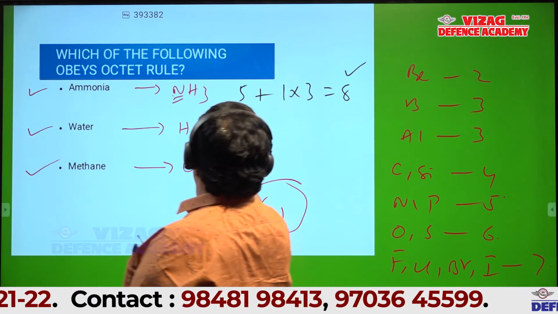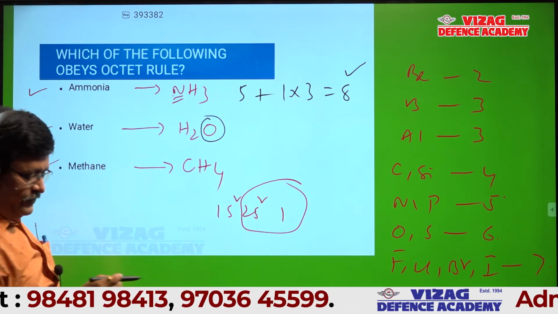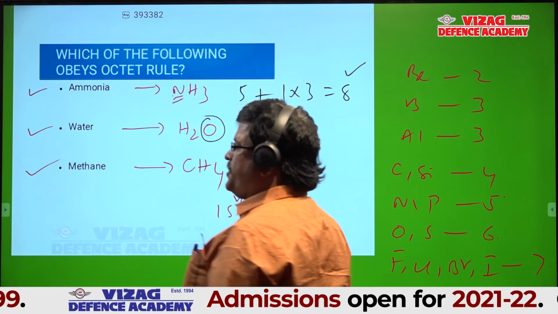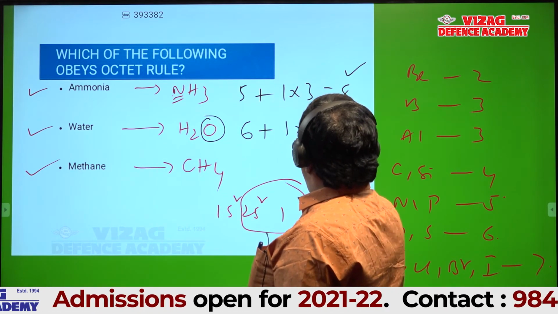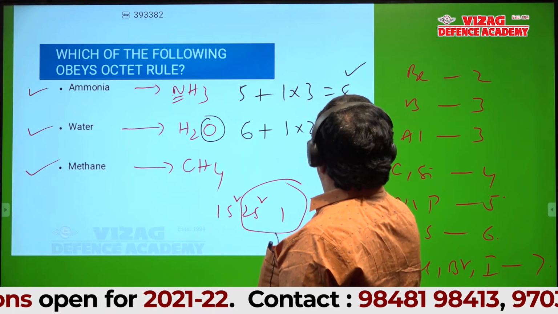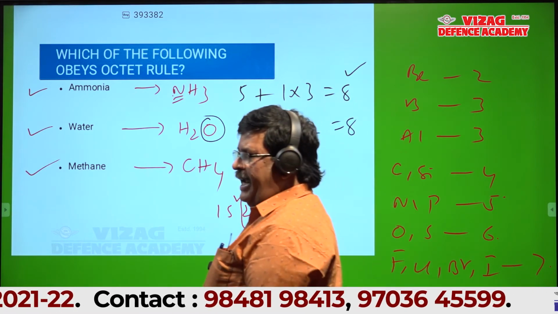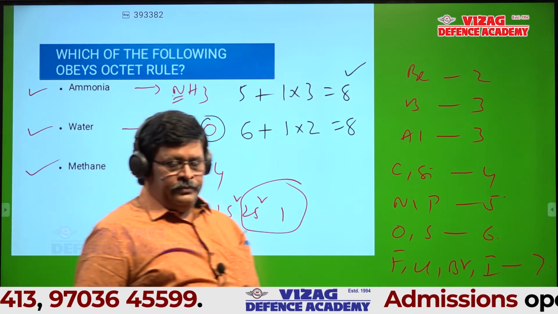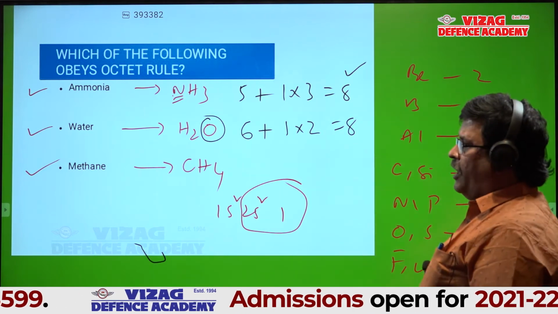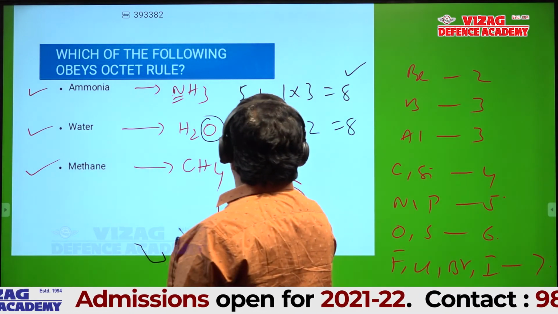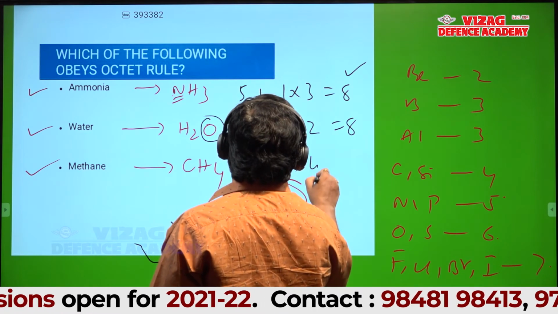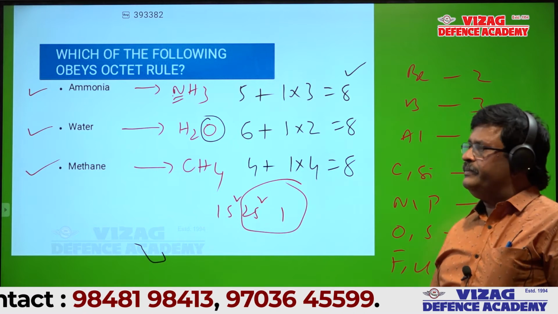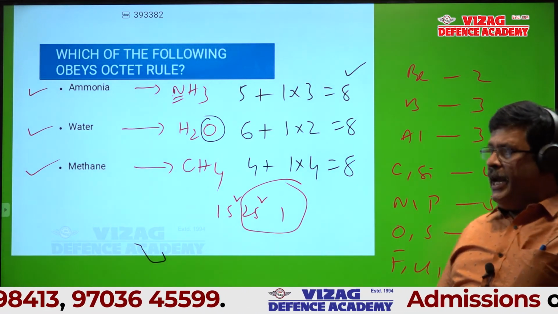Then coming to water. The central atom is oxygen. Oxygen is which group element? 6. So oxygen contributes 6 electrons. Each hydrogen contributes 1, so 2 hydrogens contribute 2. Total 8. Obeys the octet rule. Then CH4, already I explained. Carbon fourth group. Each hydrogen contributes 1. Total 8. Any doubt in this slide?